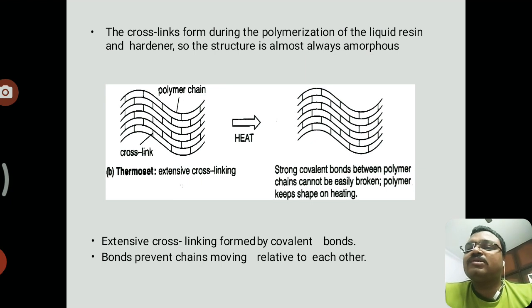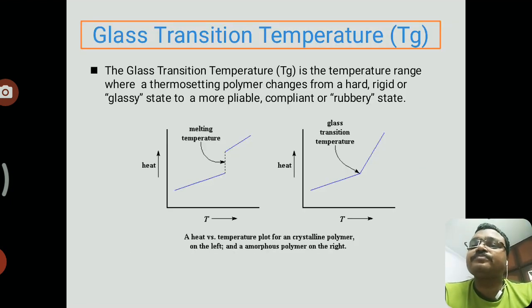Next is the pictorial picture of the thermosettings, which shows the cross-linked manner of the polymer chains. When heated, it retains the same shape. There is extensive cross linking formed by covalent bonds. It has such strong covalent bonds between the polymer chains that they cannot be easily broken. So these polymers keep the shape on heating also.